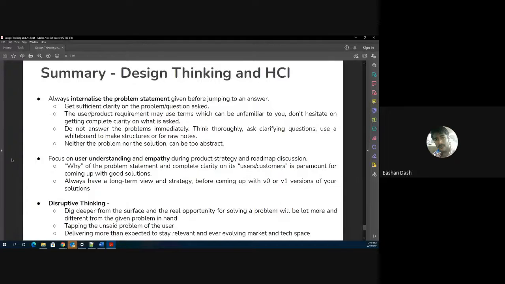I think I'm done. A quick summary of design thinking. Always try to internalize the problem statement before jumping to the right answer, or before jumping to any answer. Get sufficient clarity on the problem questions asked.